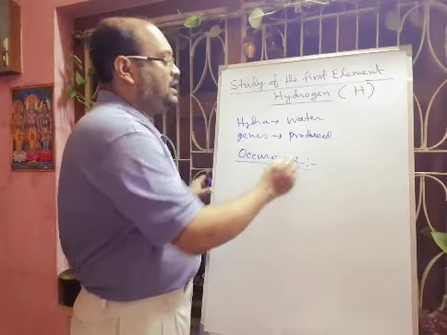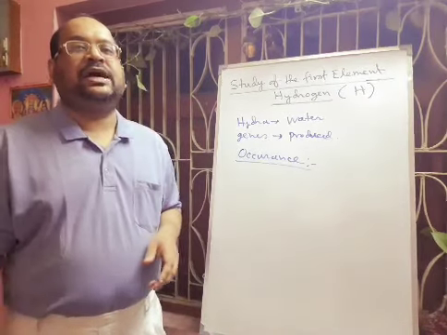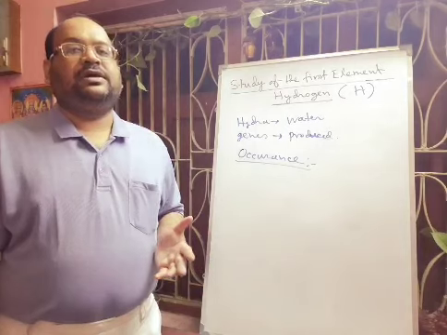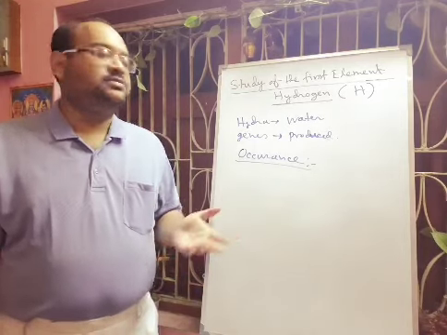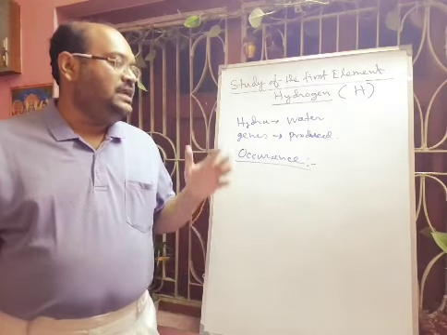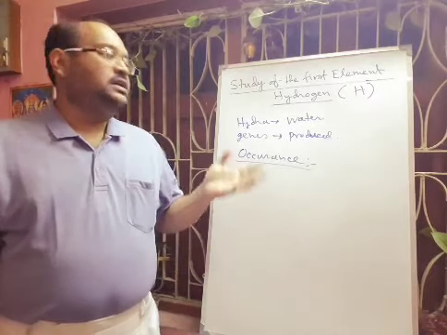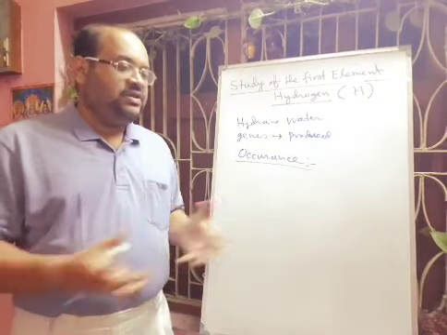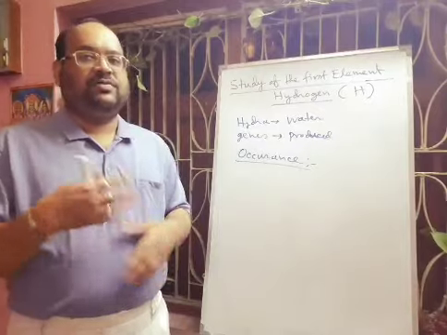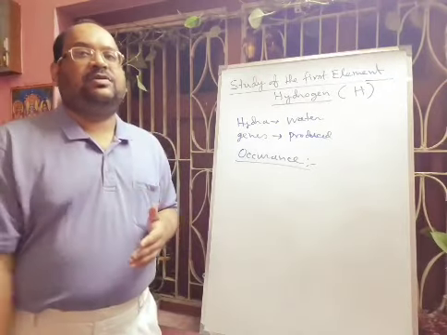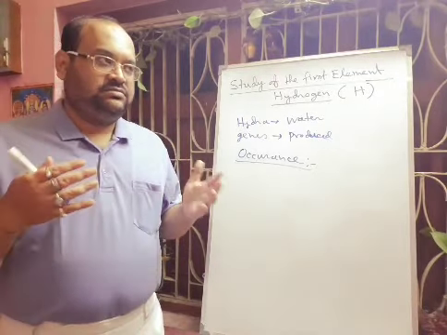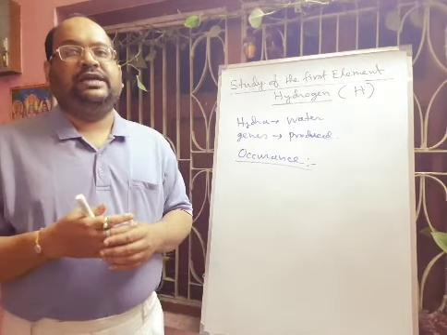Now what is the occurrence of hydrogen? Hydrogen exists in the free state in the sun's atmosphere. The sun's atmosphere contains 90% hydrogen gas, and because of the nuclear fusion reaction, hydrogens combine forming helium gas, and a huge amount of light, energy, and heat is produced.